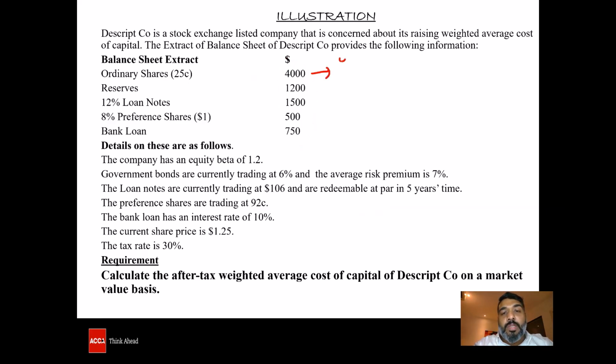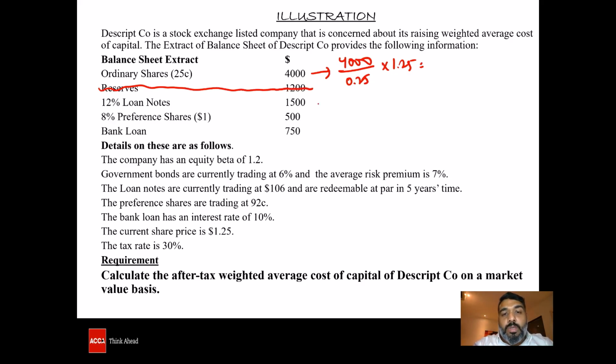Market value of equity is going to be 4,000 divided by 0.25, which gives me the number of ordinary shares, which is then supposed to be multiplied by 1.25 to give me the market value. And when you take market value, you are not going to consider the reserves.